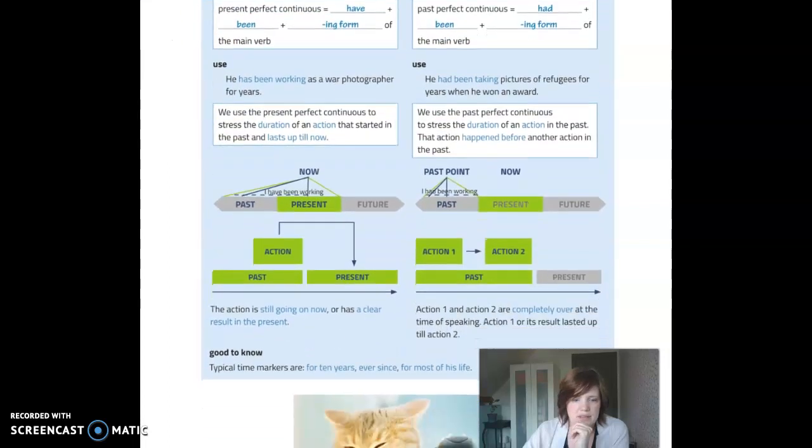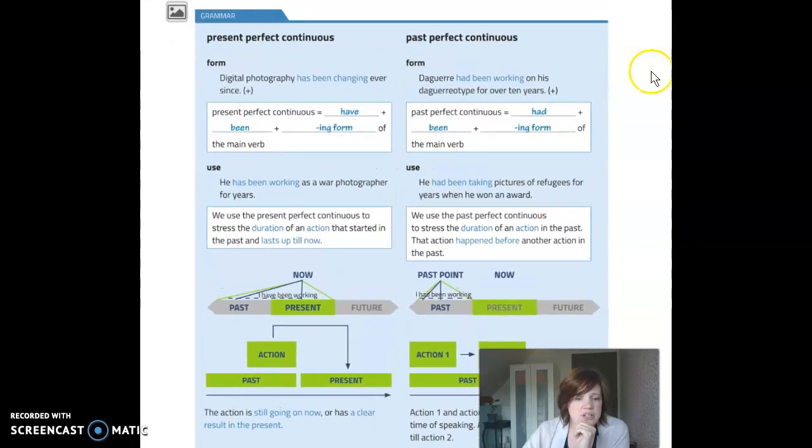Let's see whether there's anything more relevant here. The action is still going on now. There is a clear result in the present. The action lasts up until now. What is very important is that you have a link with the present.